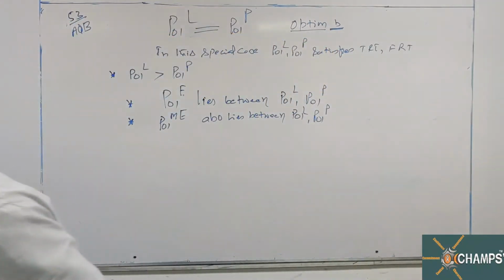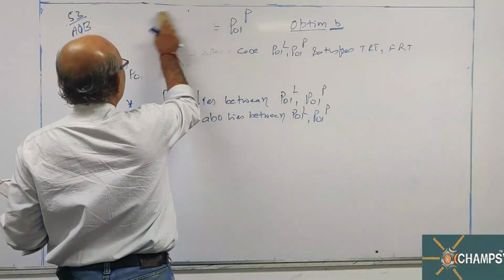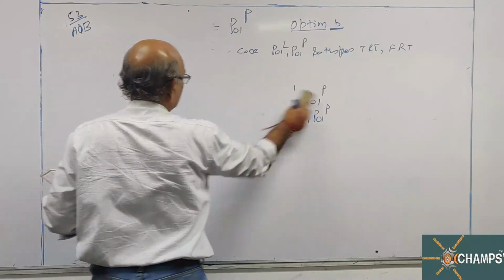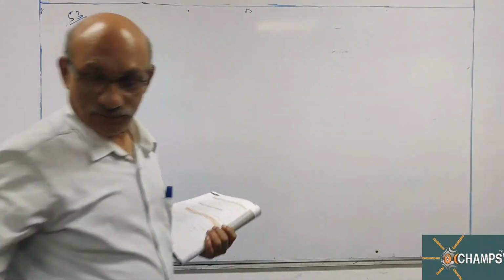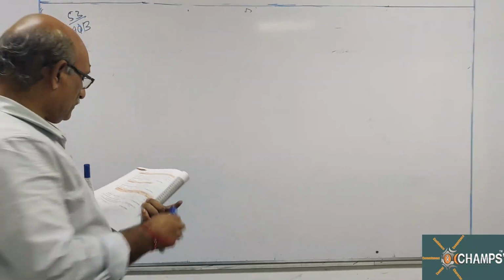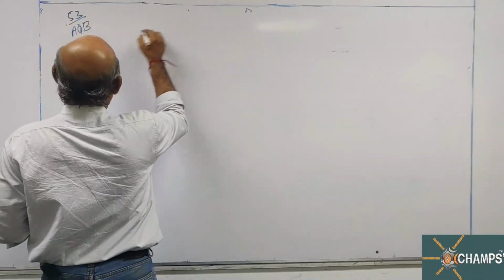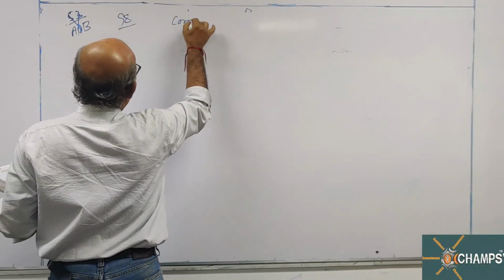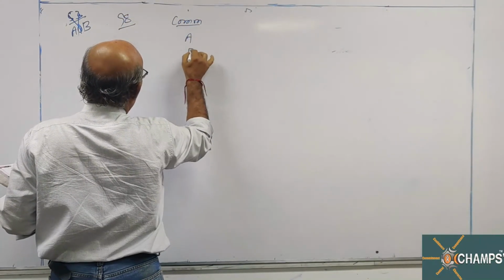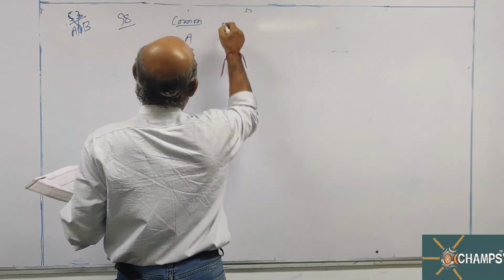98th question, look at this. There are two commodities, A and B. Only two commodities.